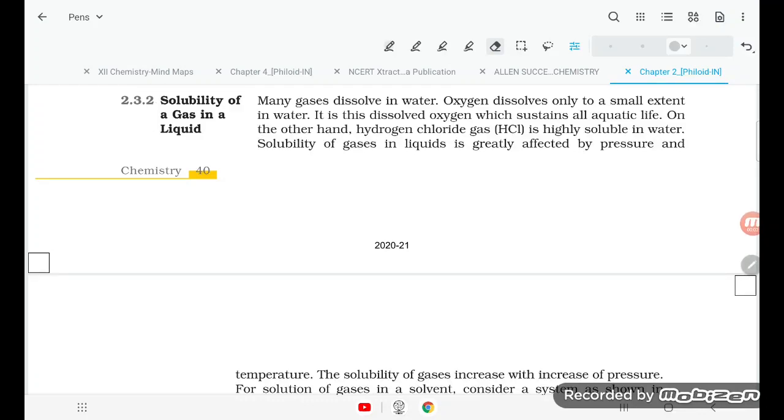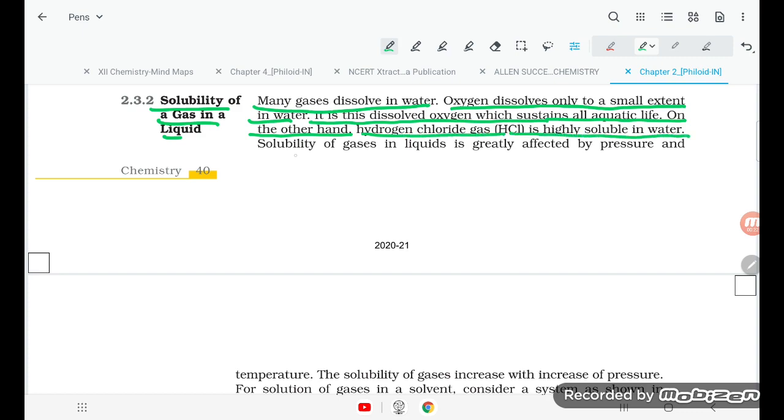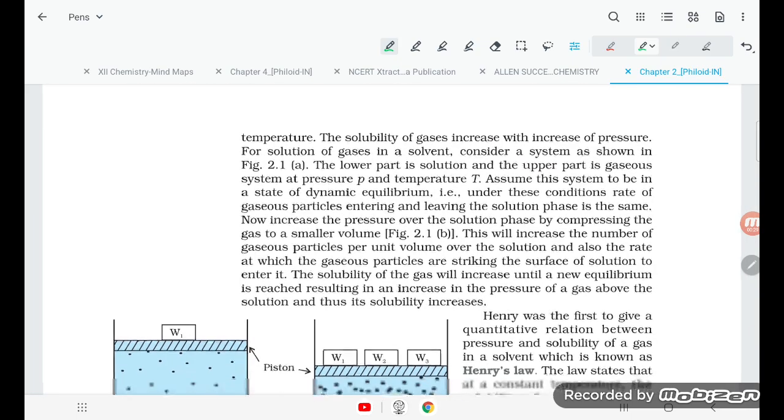Solubility of gas in liquid, that is what the topic is all about. Many gases dissolve in water. Oxygen dissolves only to a small extent in water. It is this dissolved oxygen which sustains all aquatic life. On the other hand, hydrogen chloride gas, HCl, is highly soluble in water. Solubility of gases in liquid is greatly affected by pressure and temperature.